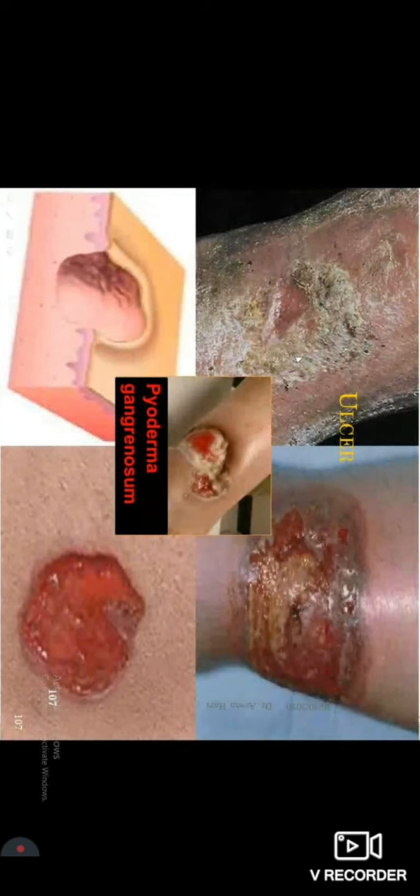Second is ulcer. Ulcer is, in this case, the dermis also gets involved. The epidermis and the dermis get involved, so a thicker area of skin is involved. It is a skin defect. Usually traumatic ulcers, stasis ulcers, bed sores, or pyoderma gangrenosum. Classical examples are these: pyoderma gangrenosum, and this is a stasis ulcer. It is also called a decubitus ulcer in patients who are bedridden for a long time. As you can see here, epidermis is also lost, so is the dermis. So these wounds tend to heal pretty late because of the depth factor involved.